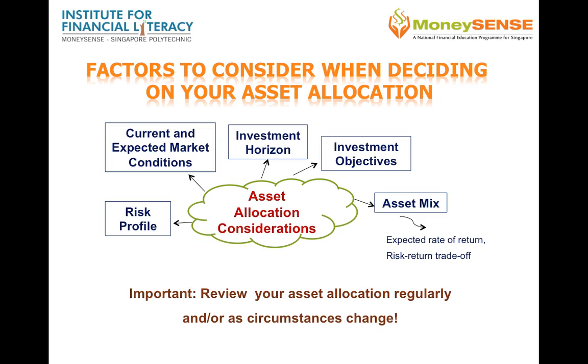Arriving at an asset allocation that addresses your investment objectives and risk tolerance is a balancing act. You need to understand the different asset classes and how they may work together or offset each other's gains and losses when included in the same portfolio.